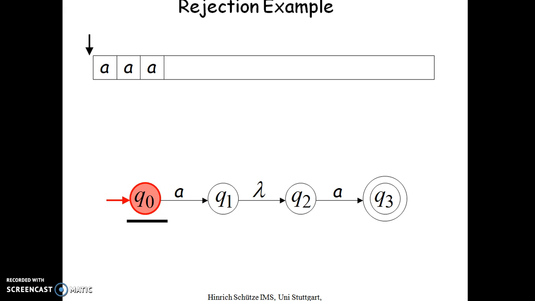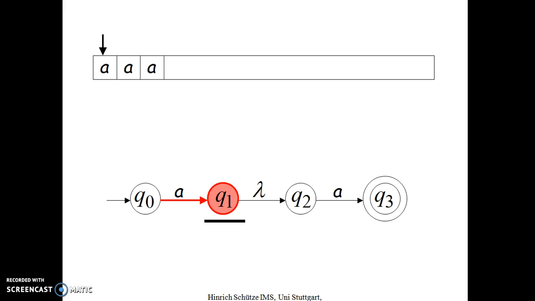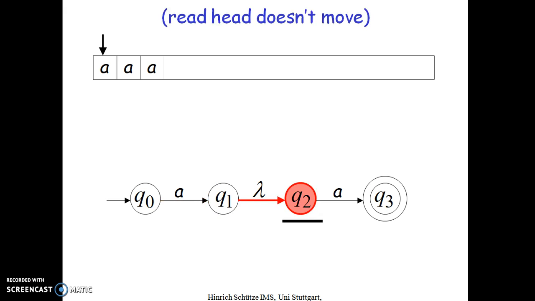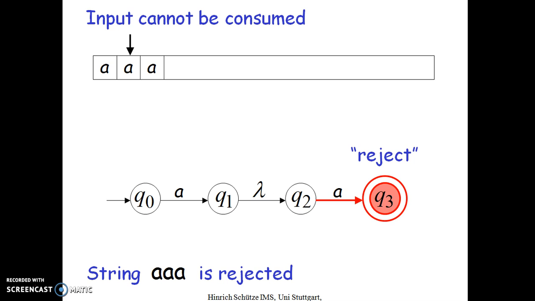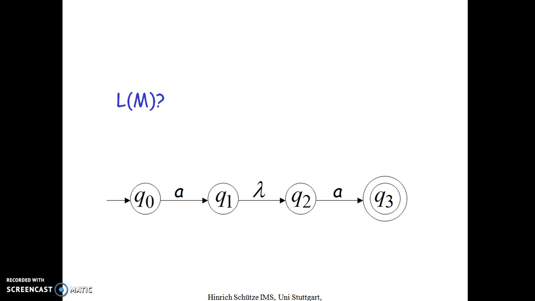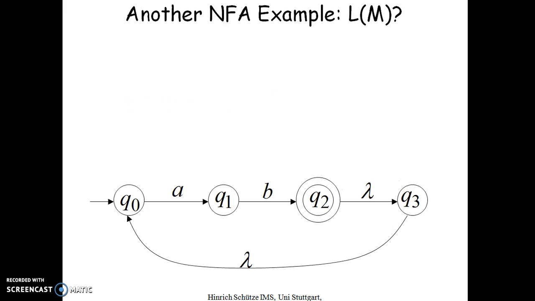We'll see a rejection example. AAA, where on reading the first A, Q1, then Q2, and on reading the second A, Q3. But one more symbol has to be consumed, and there is no transition. So this string is rejected by the epsilon NFA. Next, what is the language of this? As I already told, the language accepted by this automata is AA.